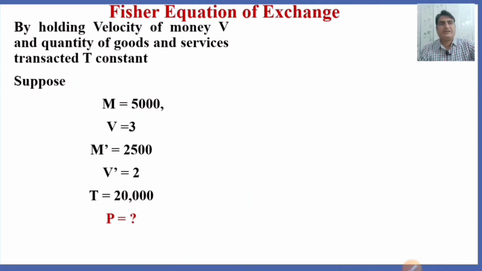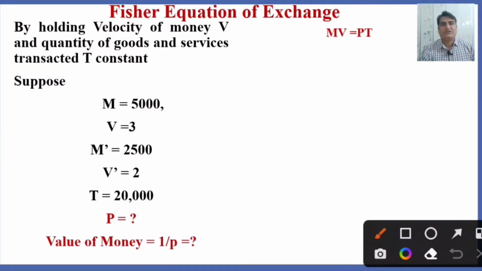Now what would be the price here and what would be the value of money? As we know, the value of money according to Crowther is equal to 1 over P. It means the value of money depends upon how much the amount of goods the money can buy.